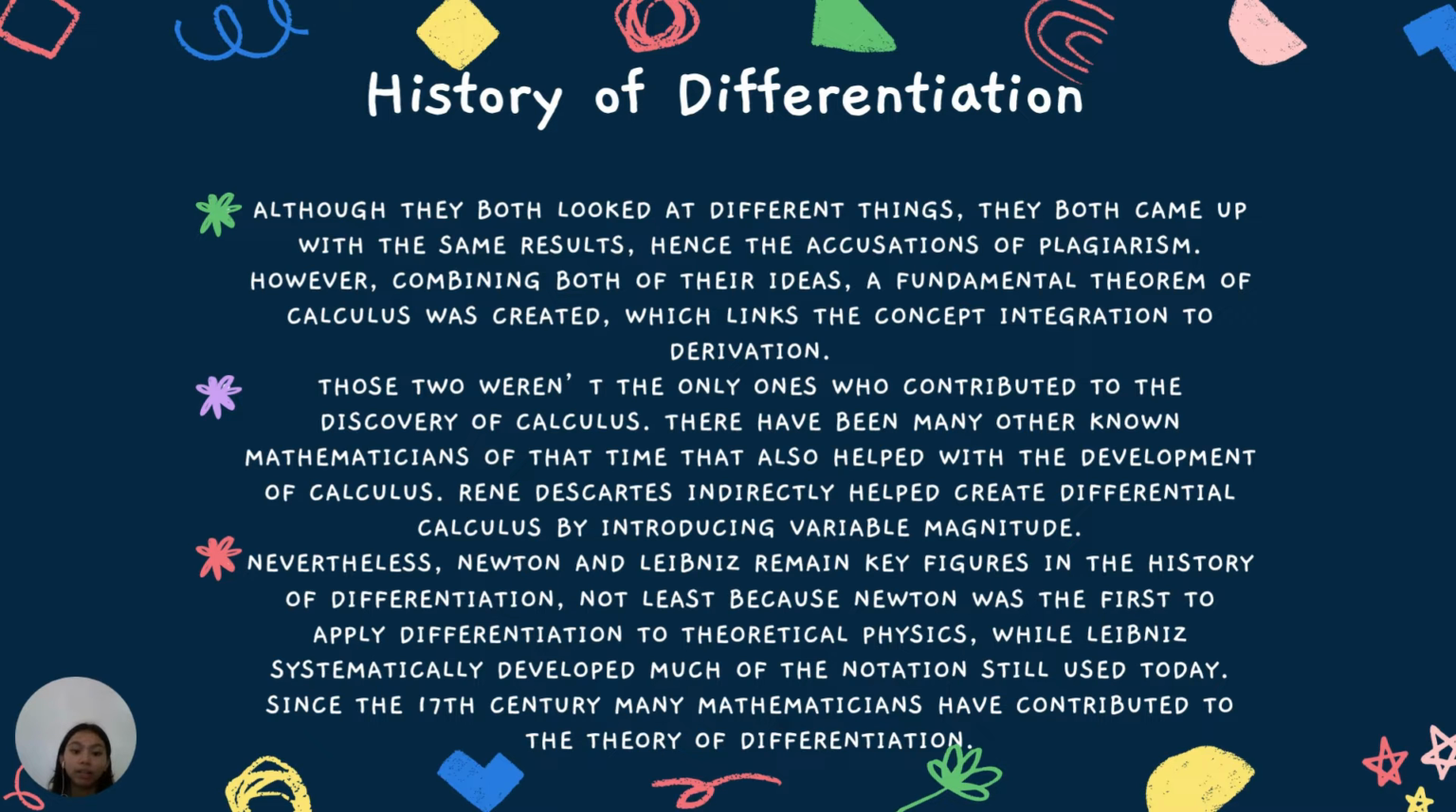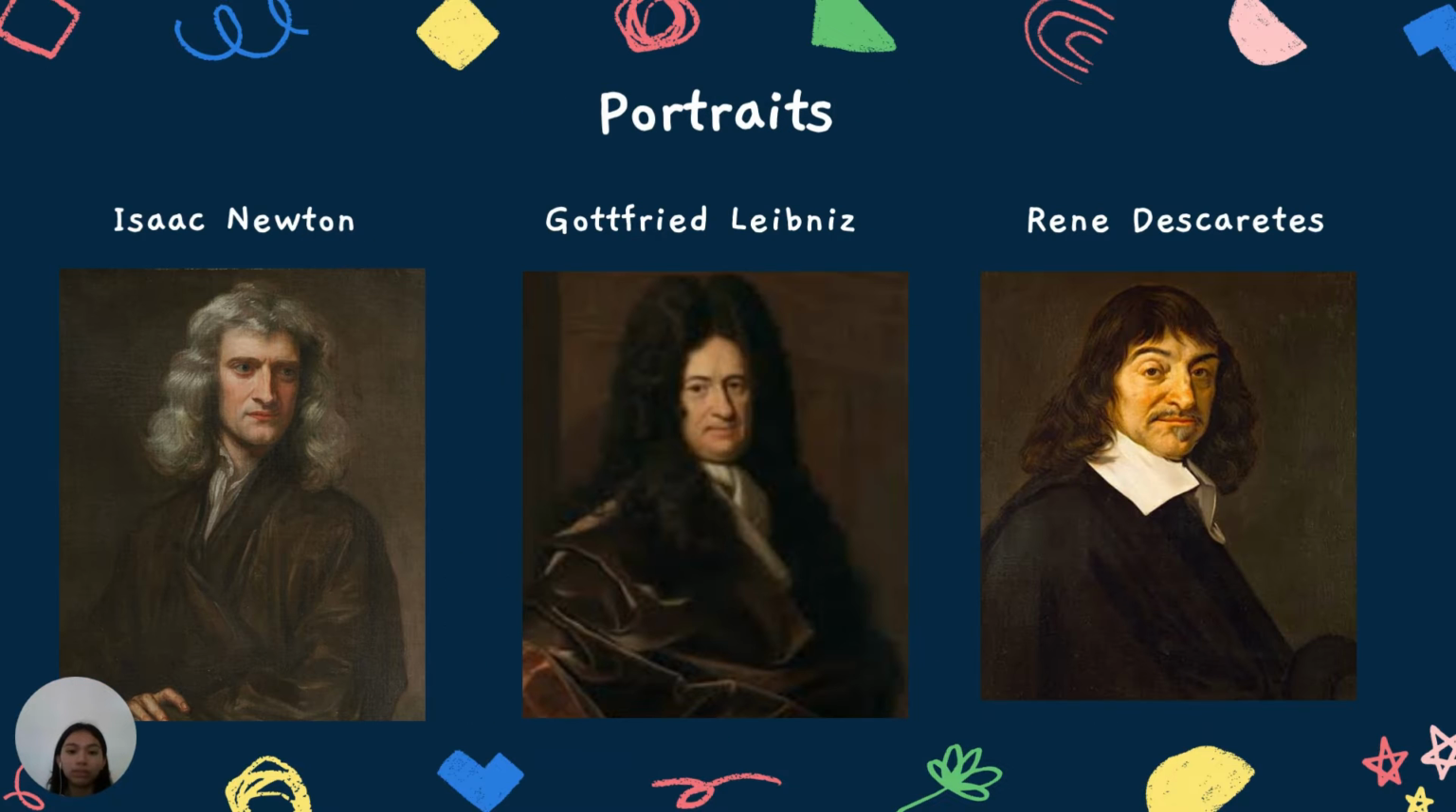René Descartes indirectly helped create differential calculus by introducing variable magnitude. Nevertheless, Newton and Leibniz remain key figures in the history of differentiation, not least because Newton was the first to apply differentiation to theoretical physics, while Leibniz systematically developed much of the notation still used today. Since the 17th century, many mathematicians have contributed to the theory of differentiation. These are the portraits of Isaac Newton, Gottfried Leibniz, and René Descartes.